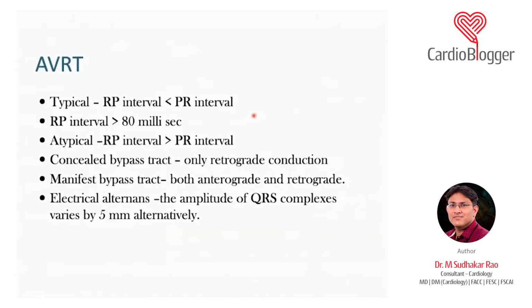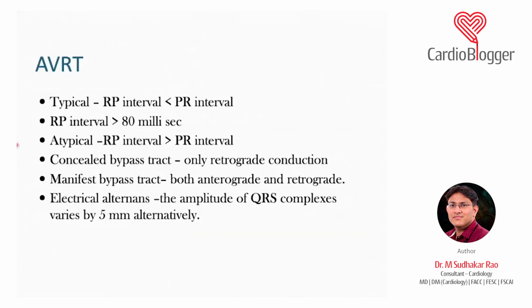Now, again going to the basics, there are two types, typical or atypical. Typical is when the RP is less than the PR, and atypical is when the RP is more than the PR. I told you atypical AVRT is usually not very common. It is known as PJRT, that is permanent junctional reciprocating tachycardia. You just remember it as atypical AVRT. Most of the time in AVRT, you will be able to see a retrograde P wave in the inferior lead, which is more than 70 milliseconds.